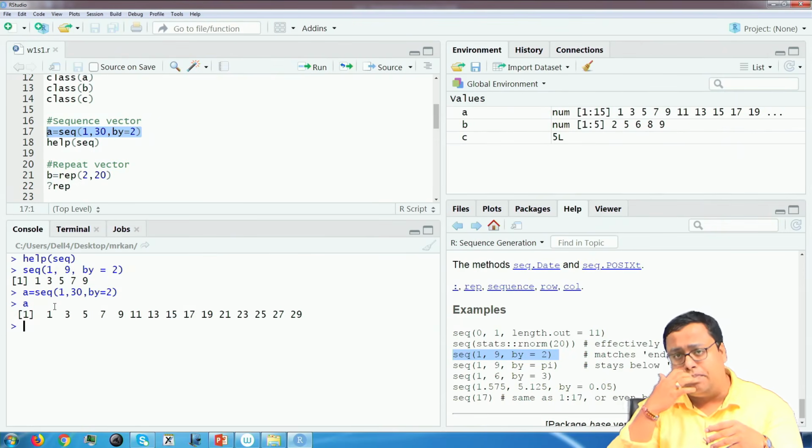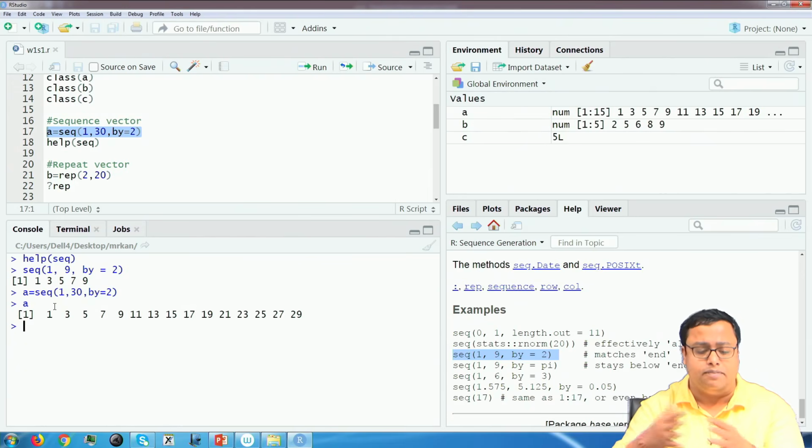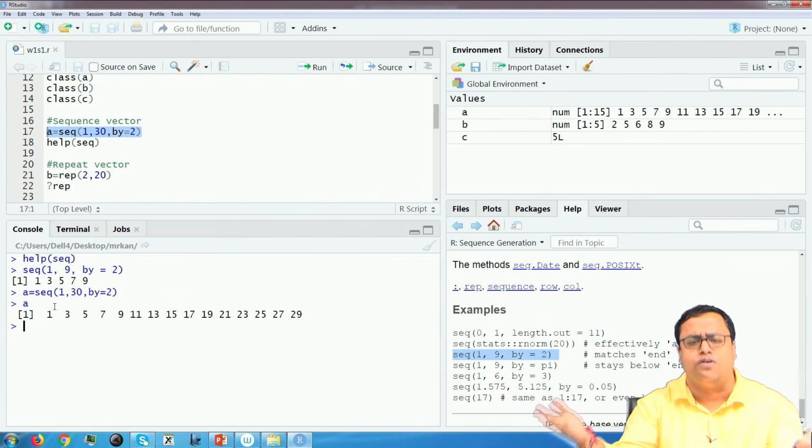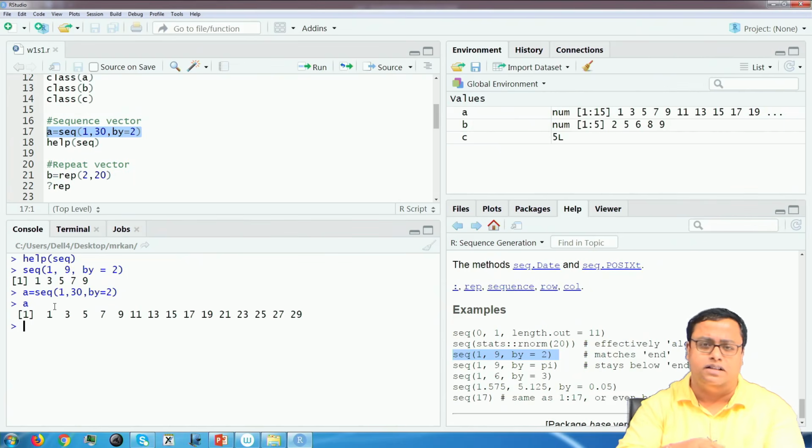I ran the help and it gave me all the help. If you do not know the function, in real life you often will not, there are lots of functions. There are probably lakhs of functions at least. For a single human being, it is almost impossible to remember all the functions, their syntax and so on. You do not even remember the names. So, what to do? We will try to see that in the next video.